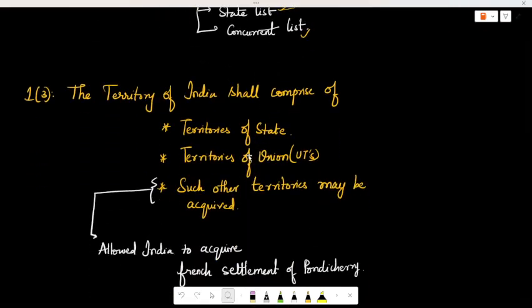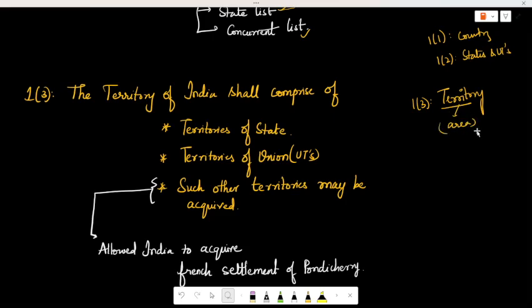Then Article 1 Clause 3 tells about the territory of the country. First we have seen that Article 1 Clause 1 speaks about the name of the country, and Article 1 Clause 2 speaks about the names of the states and union territories. Article 1 Clause 3 speaks about what type of territory India can have. It's not just land, it is a geographical area, and it also consists of airspace.